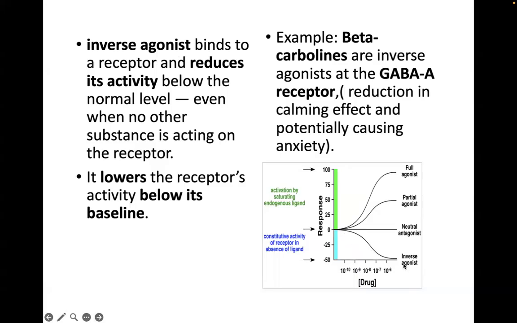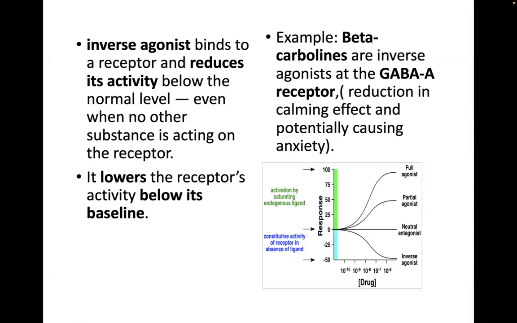Because it practically shuts down the innate activity of the receptor. So it's much more difficult to recover the activity of the receptor because it's shut down, no, by the inverse agonist.